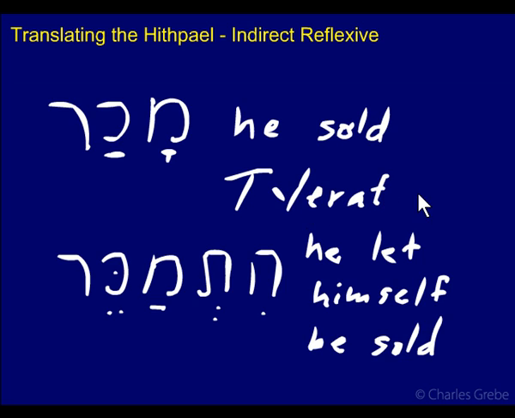So you look in different grammars and you'll find people describing these things in different levels of detail. Again, for reading, it's not so important that you know these sort of labels. That doesn't really matter. But sometimes if you run through these labels and read about them, then at least you have some sense of the scope of the possibilities. Okay, so that's indirect reflexive, where the subject acts for the benefit of itself as opposed to acting on itself, which is the normal direct reflexive.